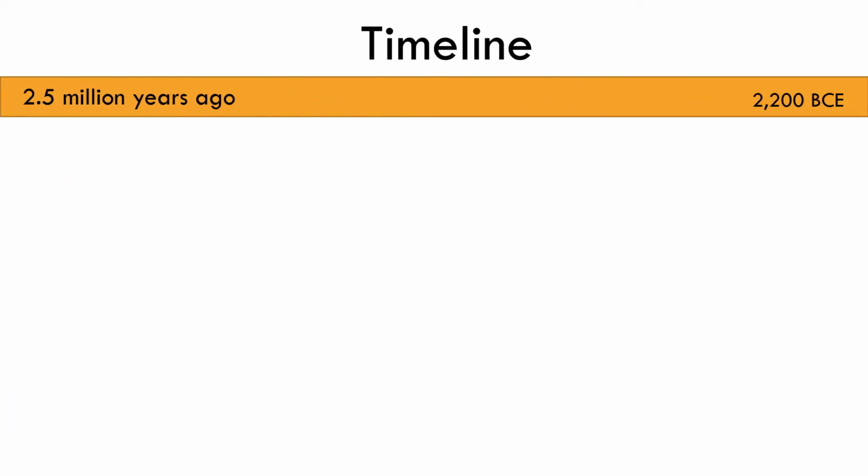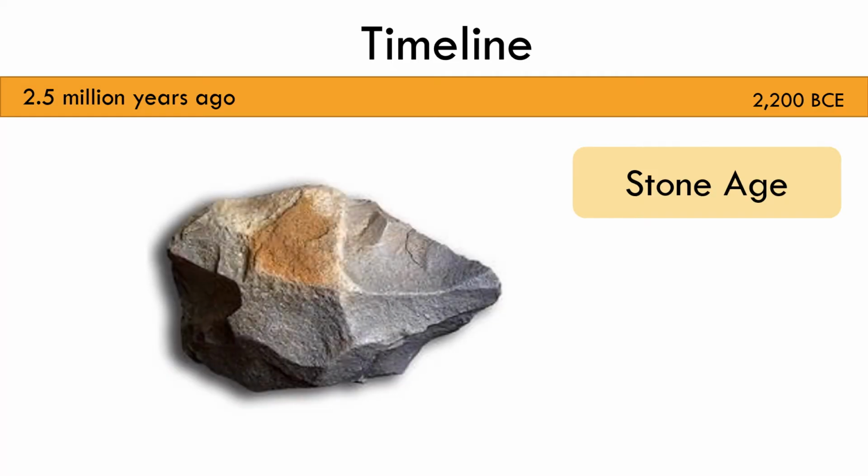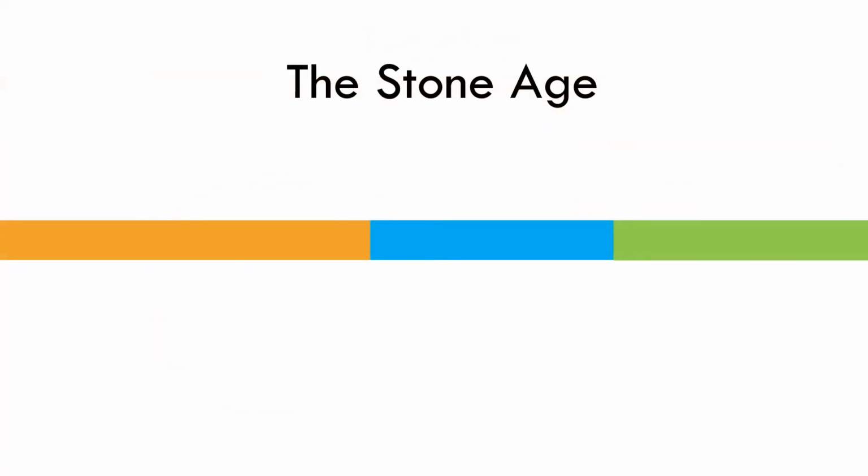This video looks at a timeline of the Stone Age. Named after the stone tools used throughout this period, the Stone Age saw many cultural and social changes. The Stone Age covers a huge period of time and is divided into three separate eras.